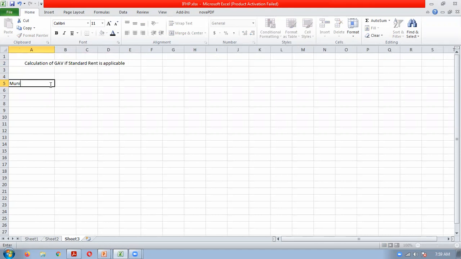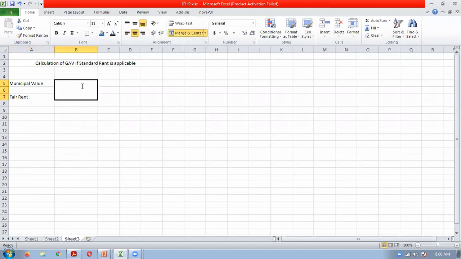Compare the municipal value and fair rent. Whichever is higher will be RLV or expected rent.